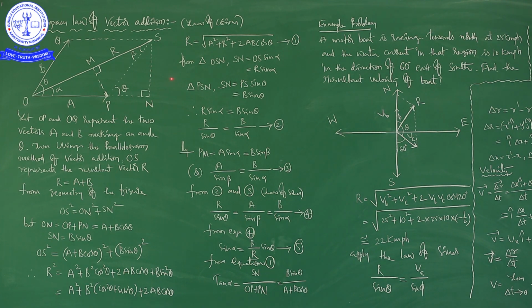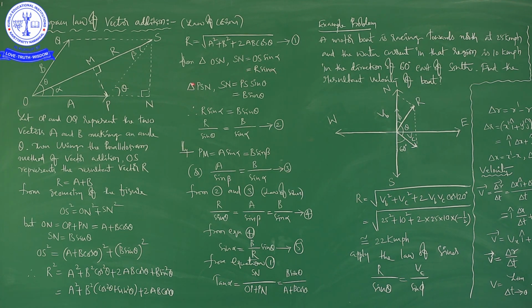So, from triangle OSN, observe this picture, SN is equal to OS sin alpha. OS means what? That is R. So, SN is equal to R sin alpha.